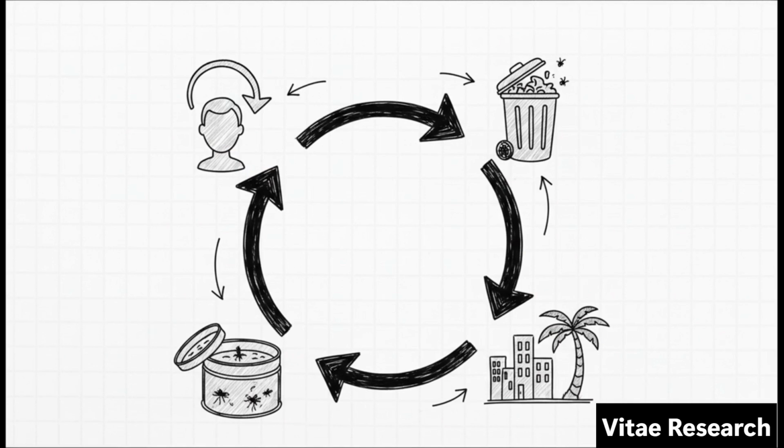And finally, the reinforcing factors. What keeps this whole problem going? Living in tropical urban areas with poor garbage disposal means mosquitoes are just always around. This leads to repeated exposure. And as we now know, getting infected again by a different virus type is what reinforces the risk of that really severe form of the disease.